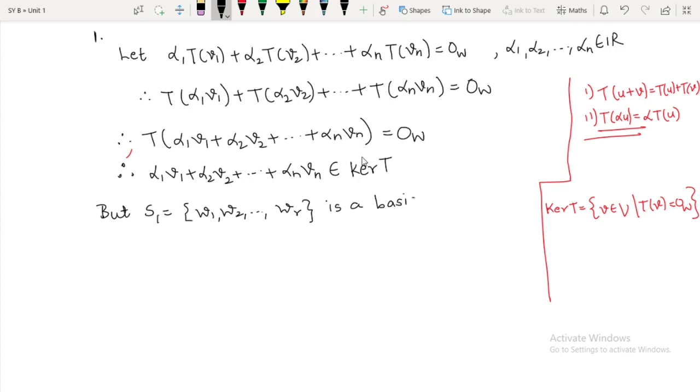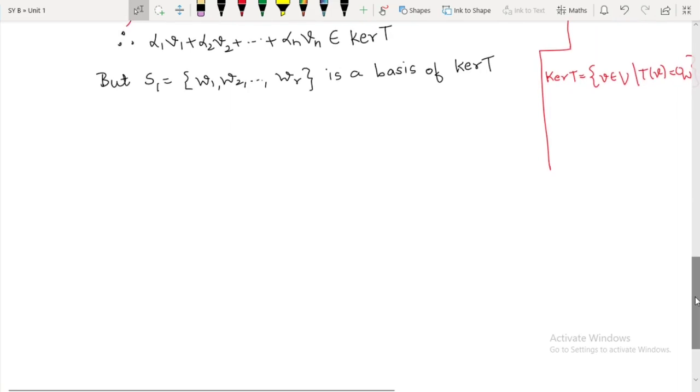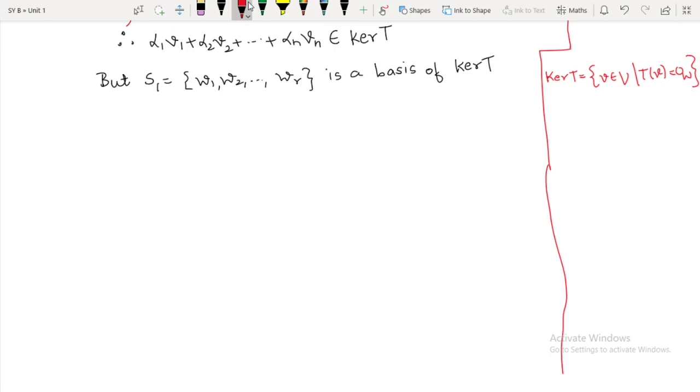Now since this is a basis, what do you mean by basis? The first thing is that S1 will be linearly independent, so no problems with this. The second thing is that the linear span of S1 will be equal to the kernel of T.